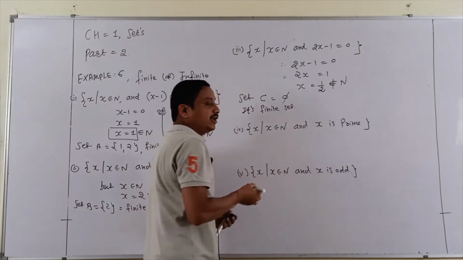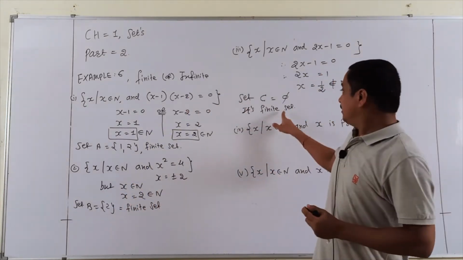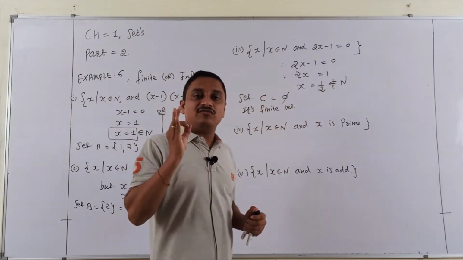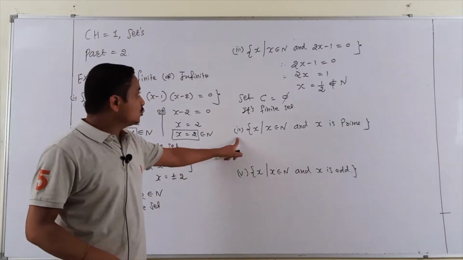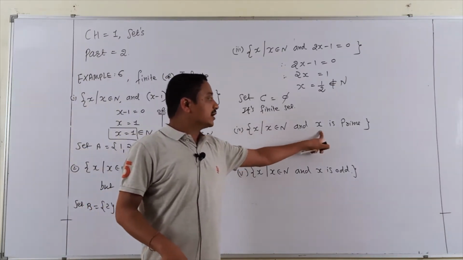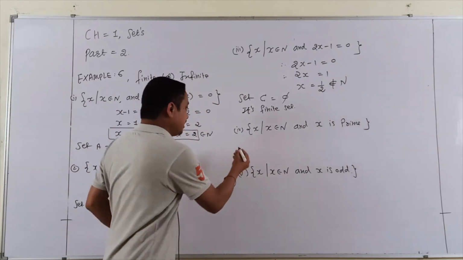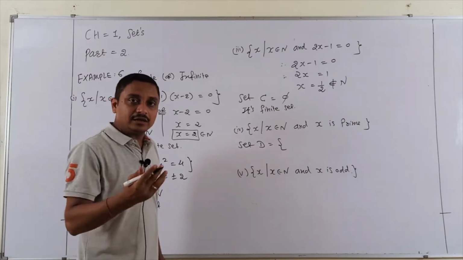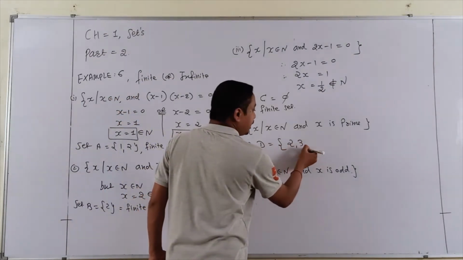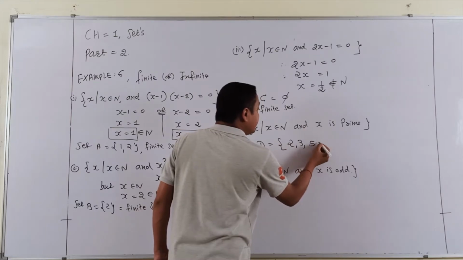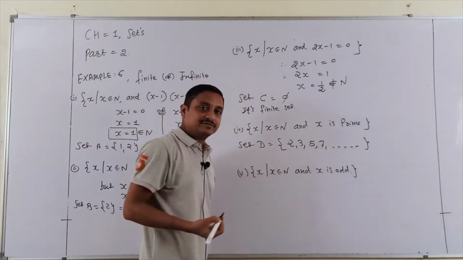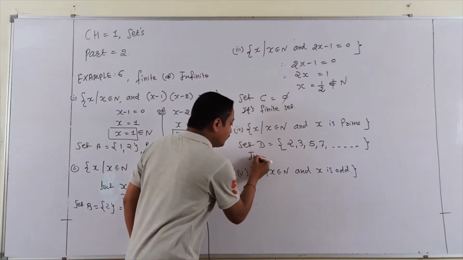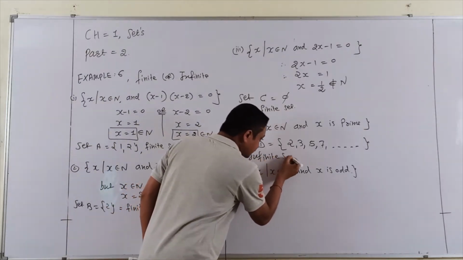You find out that having no elements means, indirectly, it is called finite. So remember always, the null set is a finite set. Now the question continues, fourth: x is a natural number and x is prime. What are the prime natural numbers? 2, 3, 5, 7, many numbers are there. So it is not a particular fixed number. So this is called an infinite set.